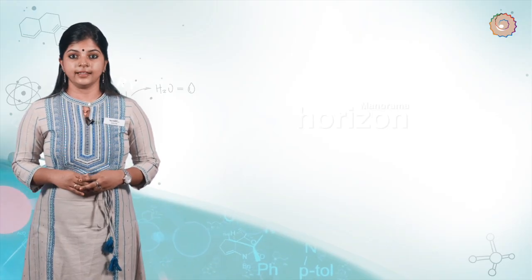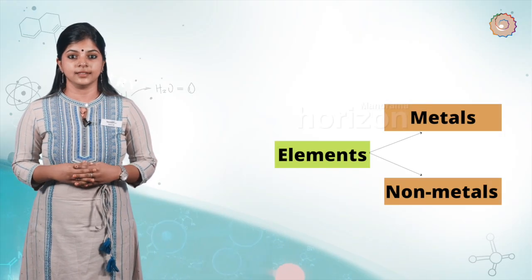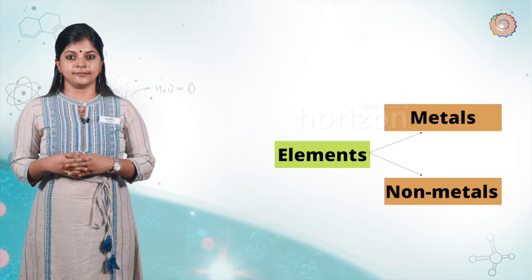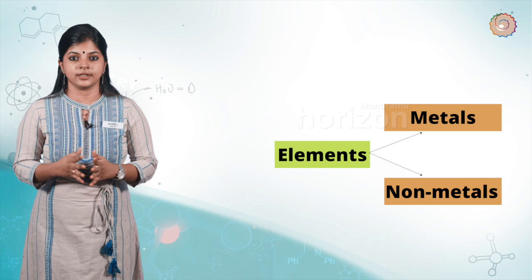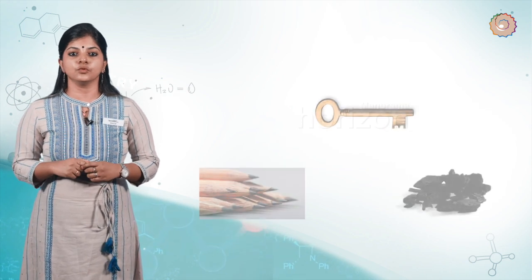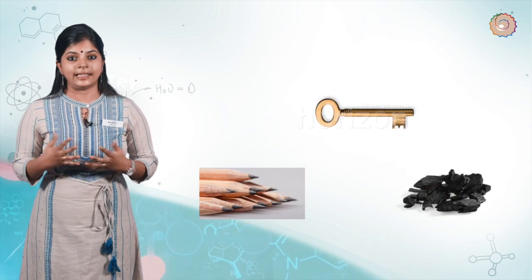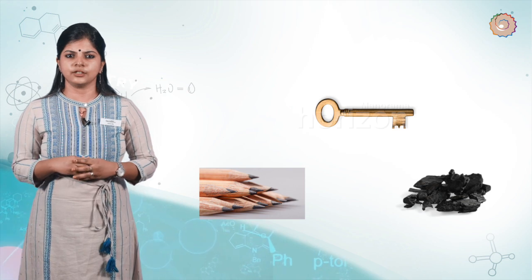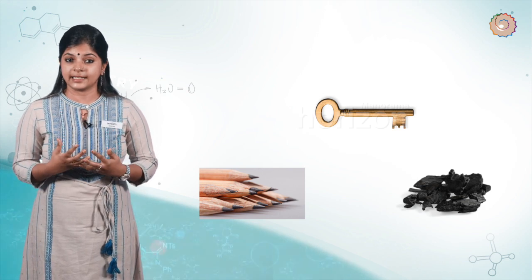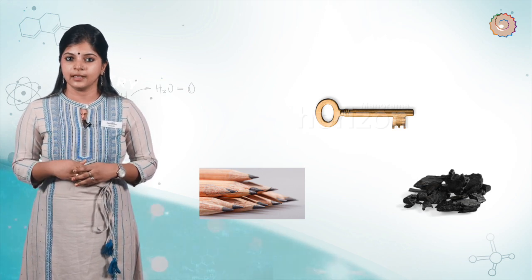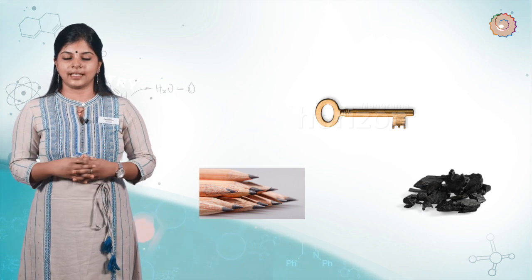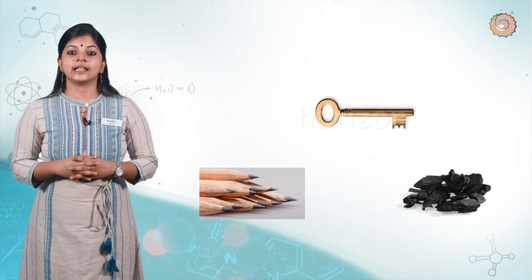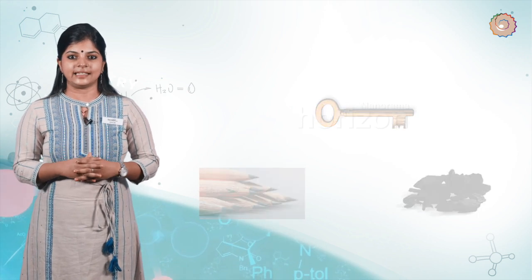In class 9, you have learned about various elements. You have seen that elements can be classified as metals or non-metals on the basis of their properties. Now think of some uses of metals and non-metals in your daily life. What properties did you think of while categorizing elements as metals or non-metals? And how are these properties related to the uses of these elements? Let us look at some of these properties in detail.